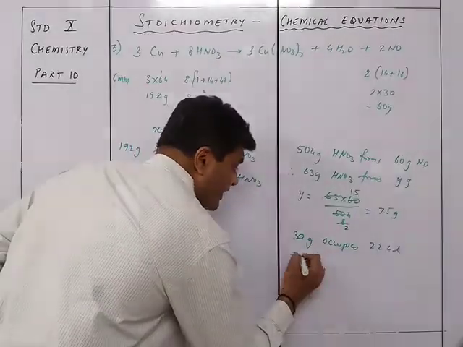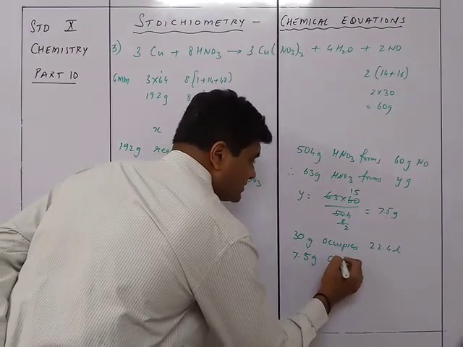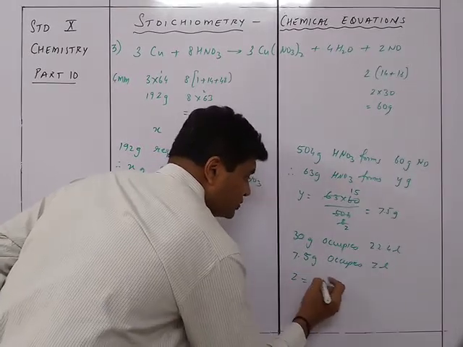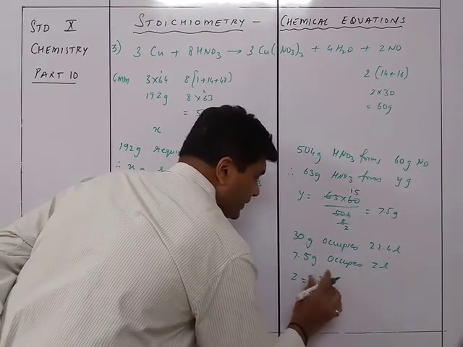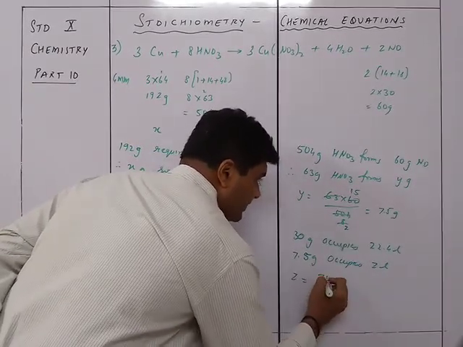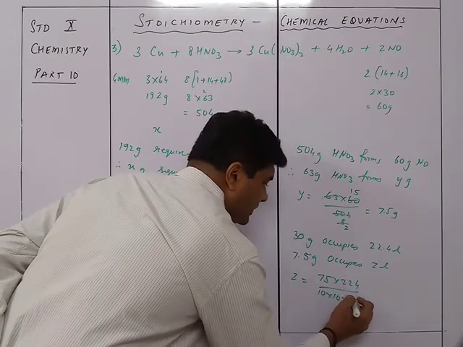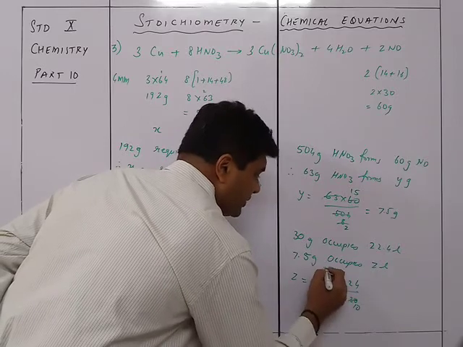So 7.5 grams occupies z liters. So z is equal to 75 into 22.4 upon 10 into 30. So this is 10 and this will be 25.